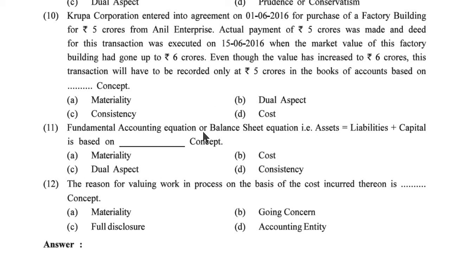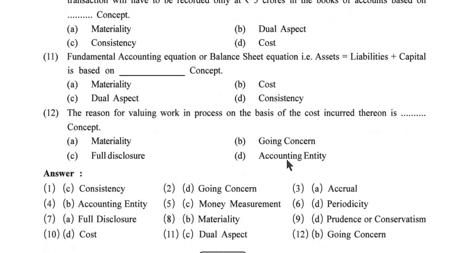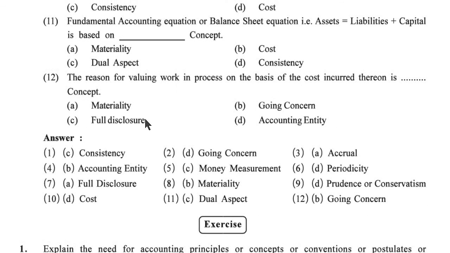11th one, the fundamental accounting equation or balance sheet equation, assets equal liability plus capital, is based on the concept. Materiality, cost, dual aspect or consistency. So here dual aspect. The reason for valuing work in process on the basis of the cost incurred thereon is the concept. Materiality, going concern, full disclosure or accounting entity. Here going concern is the correct answer. So this way our chapter number 6 is over. Thank you very much.